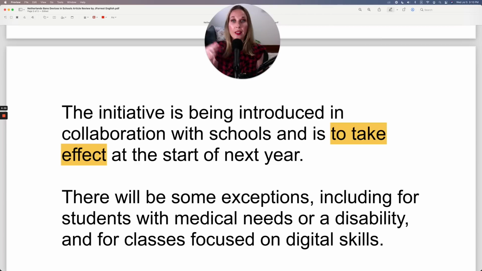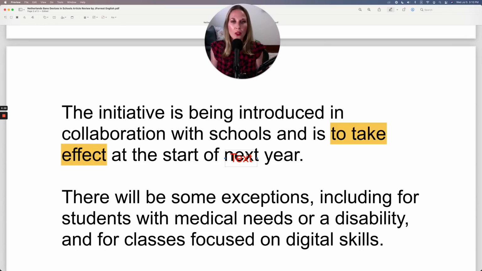So you can say the initiative will start at the start of next year. In this case, start means the beginning of next year. I don't know if they mean calendar year or school year because those are different, but to take effect simply means to start being operational.